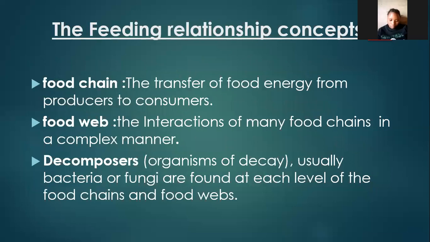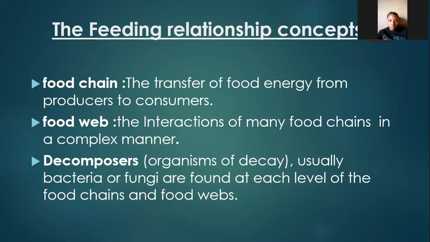Now, this brings about the feeding relationship concept. Because consumers feed and there is a flow of energy, it brings about these new concepts. When discussing feeding relationships, we refer mainly to food chain, food web, and decomposers. So what are food chains then?